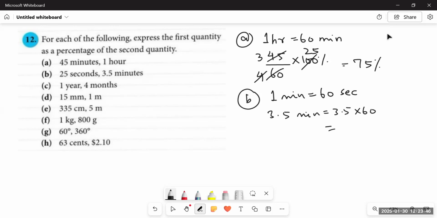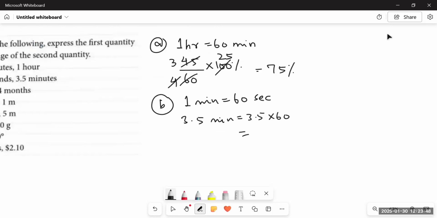If you multiply 3.5 with 10, splitting 60 into 6 multiplied by 10, you can do it like this: 3.5 into 10 into 6. When we multiply 3.5 with 10, we get 35. And next we just have to multiply it by 6. So 6 fives are 30, 6 threes are 18 plus 3, 21. The answer is 210.